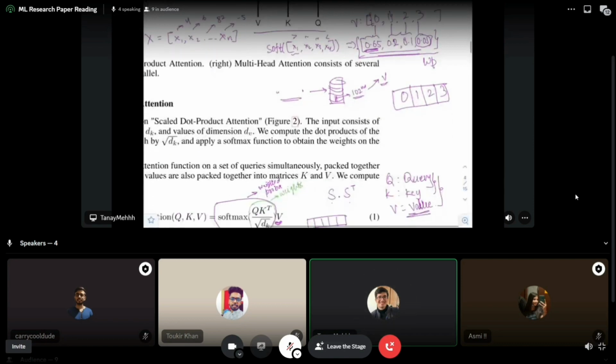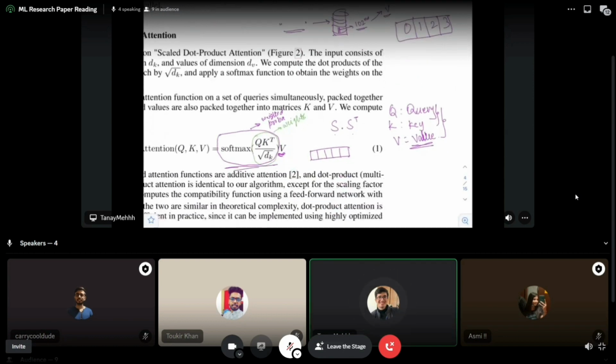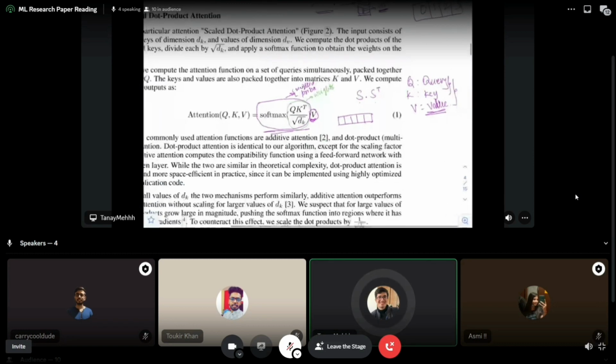So when you do this whole operation and multiply by v, you're calculating weighted probabilities of which word is more important, and then you multiply by v to get that actual important word. If it doesn't make sense to you, think of it as a get or update operation in a database. You find the indexes and then you get the corresponding values. Like I told you, you have 100 in the second index and then you get the corresponding value. I personally think of it like that. So this is basically all of attention.